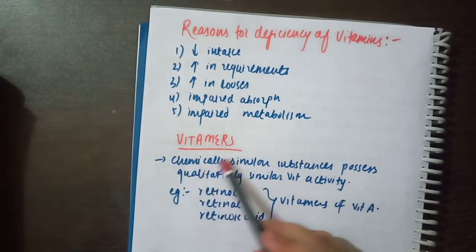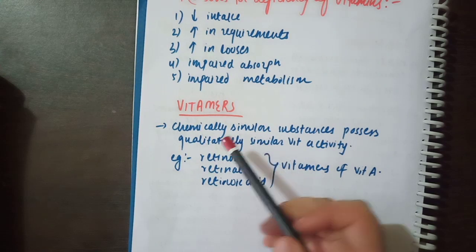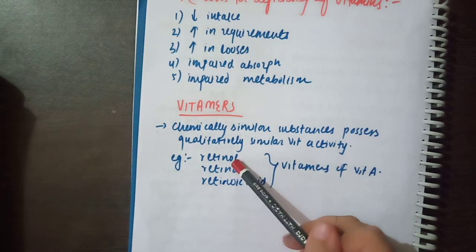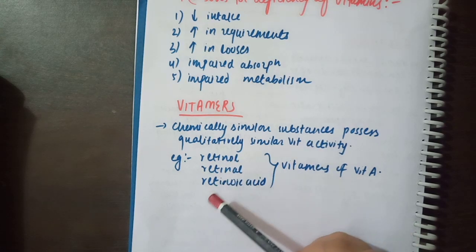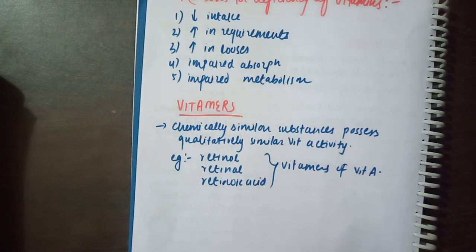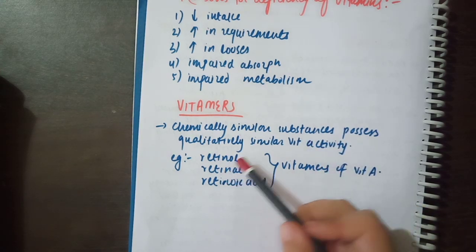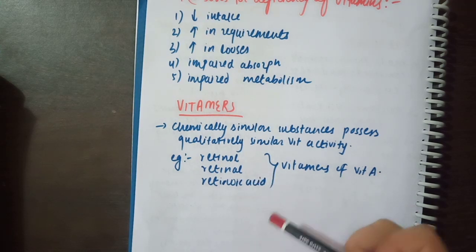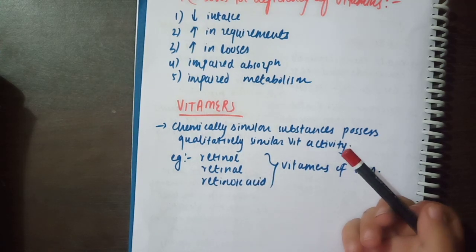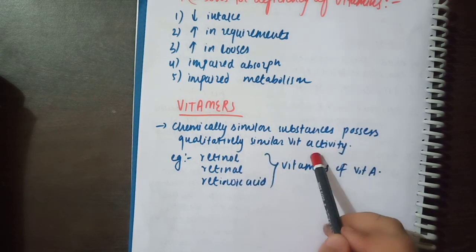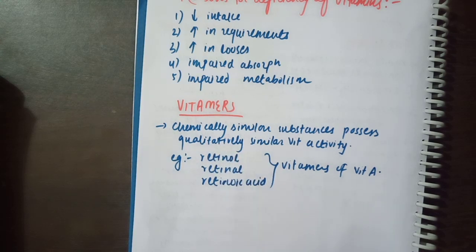Now we have one term called vitamers. These are chemically similar substances that possess qualitatively similar vitamin activity. So these are basically the forms of the vitamin which are very active or which perform quality functions such as the vitamin itself. Like retinol and retinoic acid as we have for vitamin A. So there are different forms for different vitamins which are there because they are similar to the vitamin activity qualitatively.